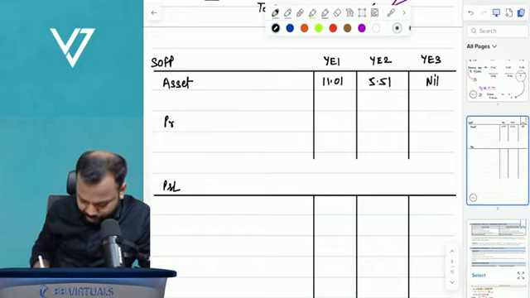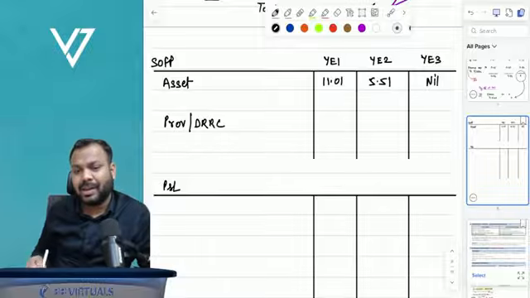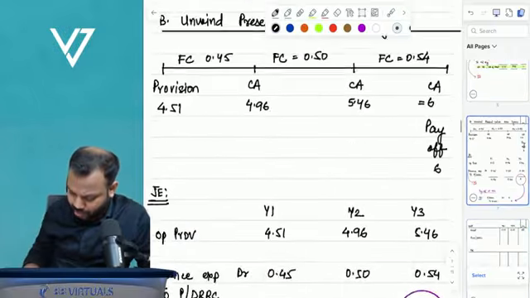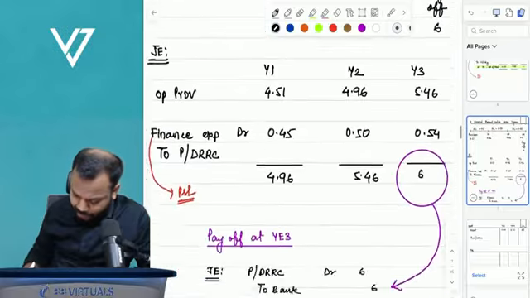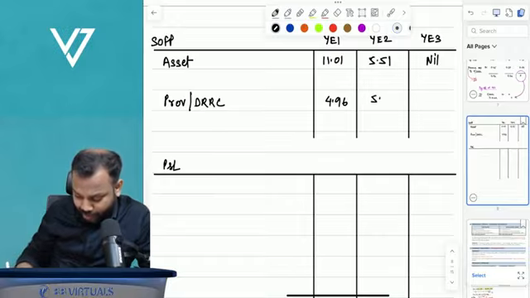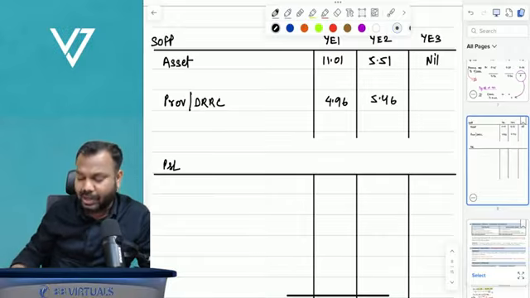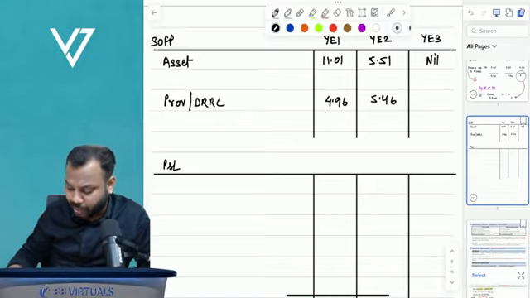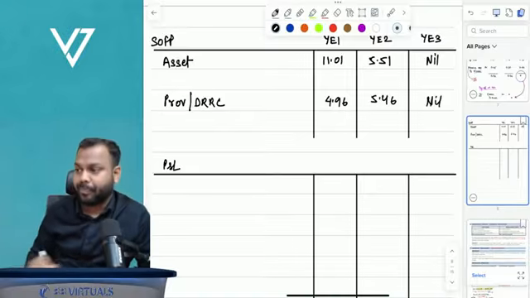Your provision for decommissioning initially was 4.51. At year end 1 it becomes 4.96. At year end 2 it becomes 5.46. At year end 3 it becomes 6, and then ultimately gets paid off, so it becomes nil.